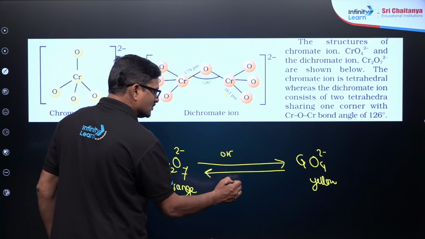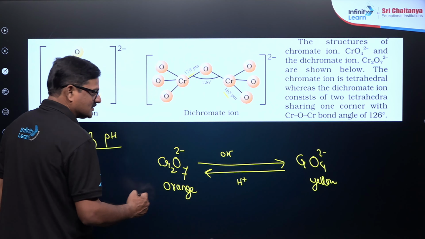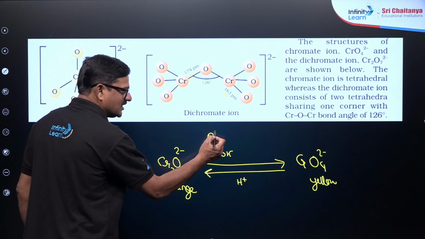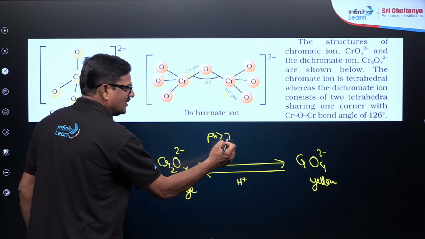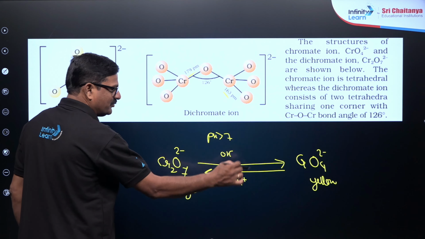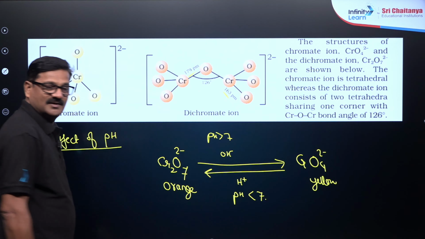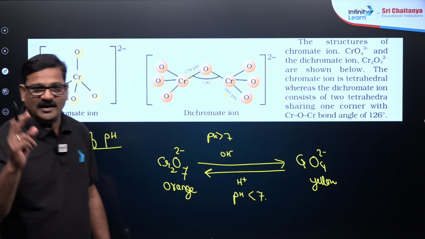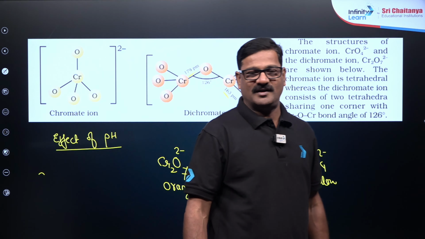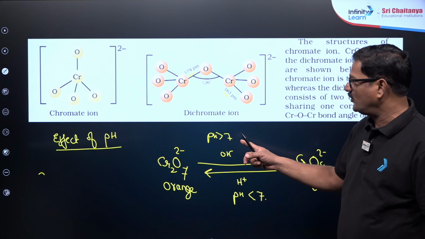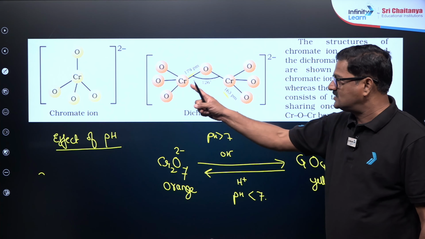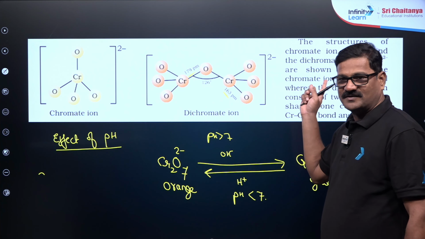If you add acid to this, you are going to get orange again. So at pH greater than 7 this is the change, and at pH less than 7 this is the change. So the effect of pH on the dichromate and chromate ions is very important, and their structures are also important, and it is given in the NCERT.